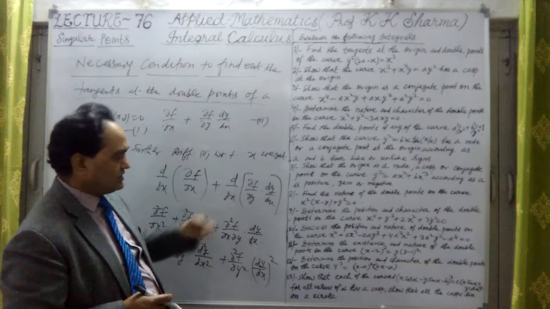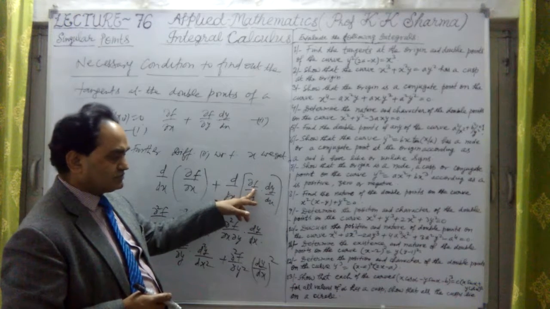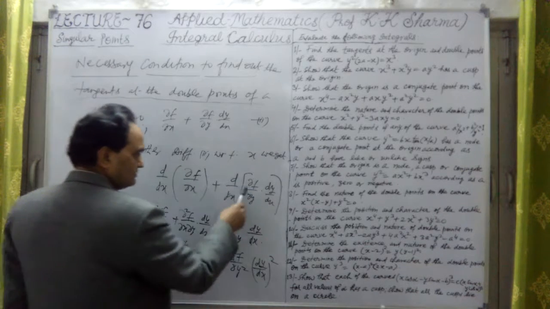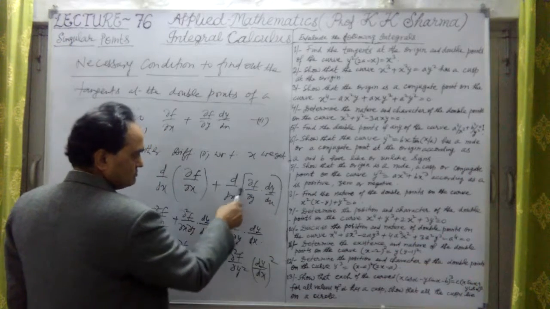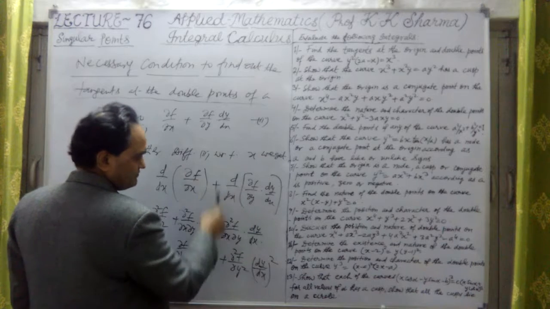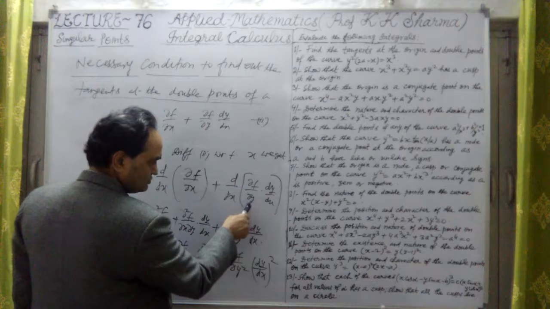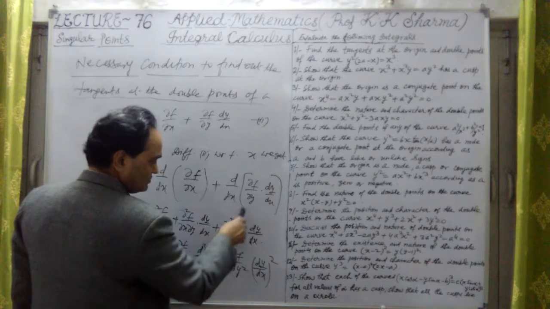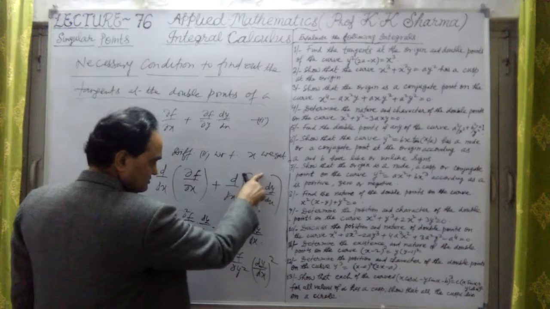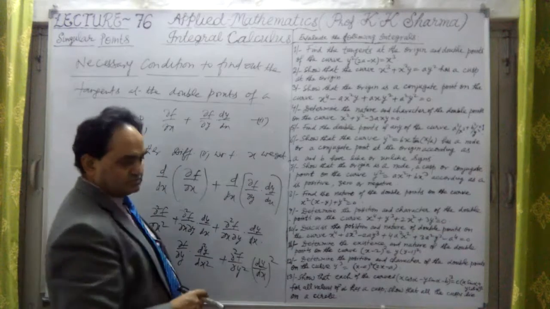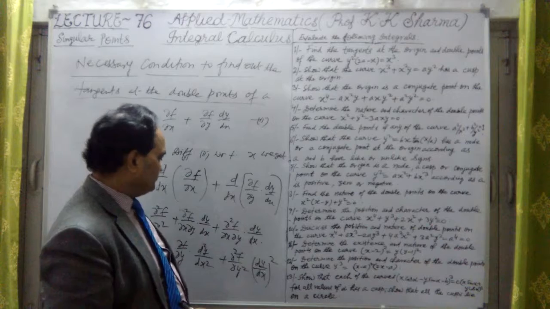F is a function of y as well, so f is again differentiated with respect to y. D by dx, one more term will come as we differentiate del f del y, that is del square f on del x del y. So del y square, we multiply by del y here, and this d by dx will again come. That will be the square of this.